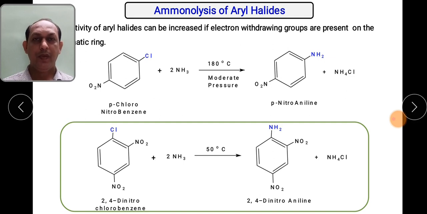As a result, we need not use higher temperature and higher pressure. So this is how we can prepare 2,4-dinitroaniline. This is a very good compound also. So this is how we can convert 2,4-dinitrochlorobenzene by ammonolysis at 50 degrees Celsius into 2,4-dinitroaniline.